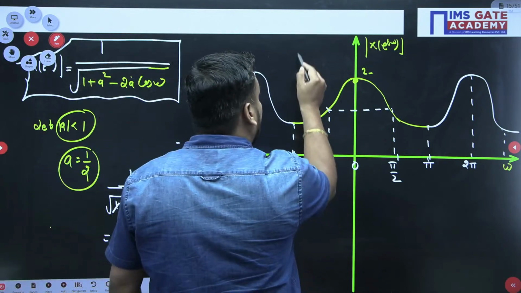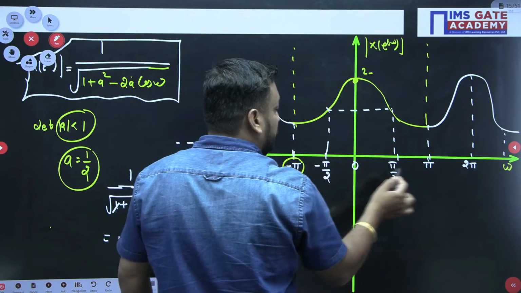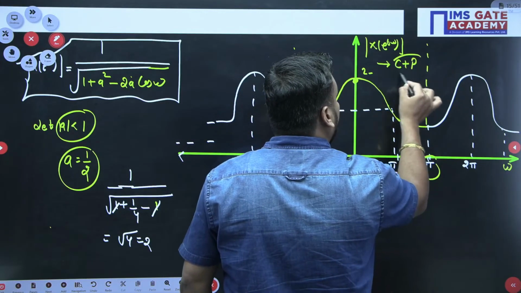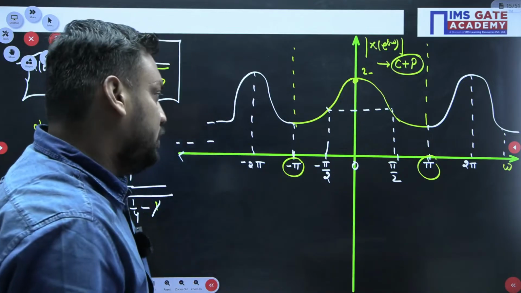So we can say that the signal is going to be periodic from minus pi to pi, and the nature is continuous. So it is continuous plus periodic, that is nothing but the DTFT X(e^{jω}). We have proved this, guys. We have just proved this.